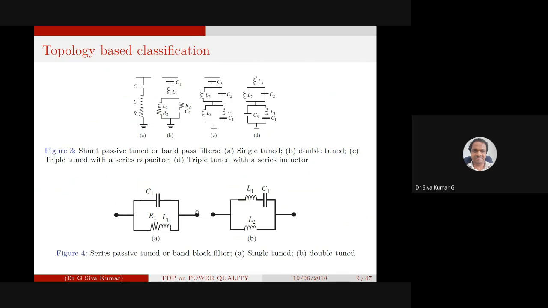See, these kinds of series passive filters you might have used in the case of an inverter to eliminate harmonics, especially in the power electronics lab, where we have seen it when operating a PWM based inverter. If you use the output of the inverter with this kind of combination of C1, R1 and L1, then certain frequency components will be eliminated also. This is about a single tuned, this is about a double tuned frequency elimination.